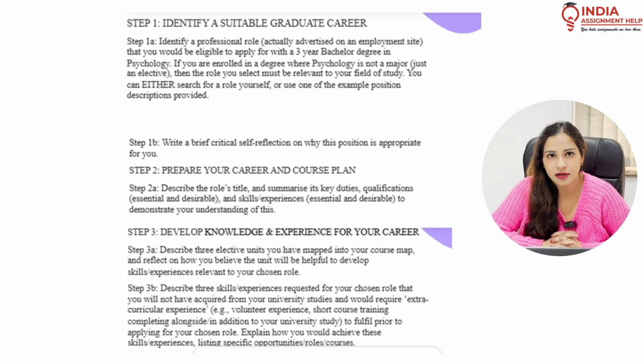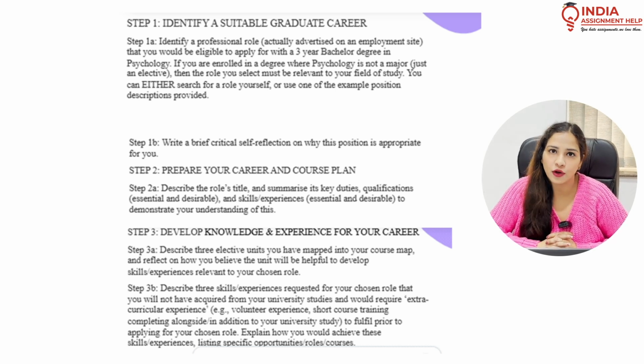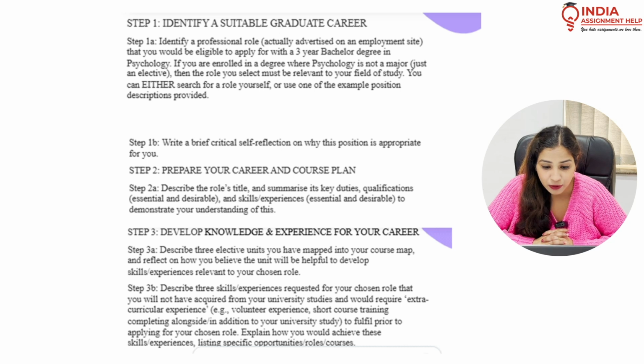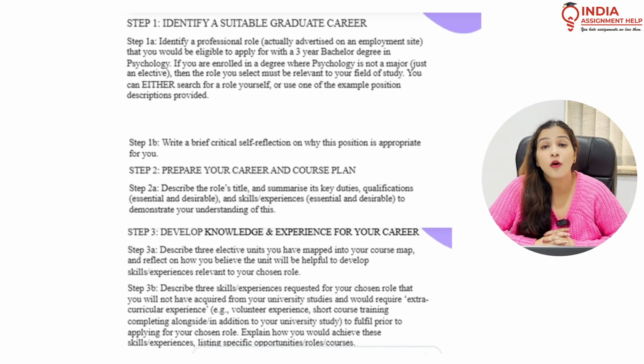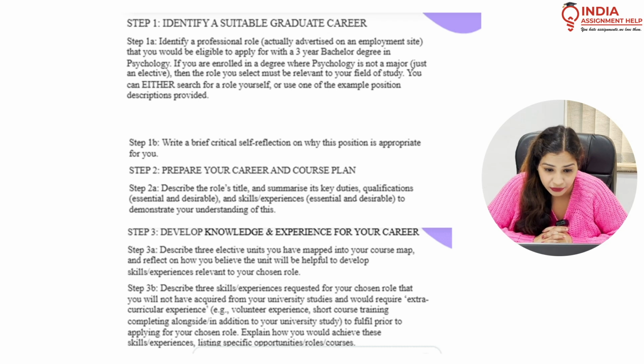So you need to identify a job description that is shown on an employment site, and you say that you want to apply for this role as a 3-year bachelor degree holder in psychology. And then you will be writing a self reflection on why this position is appropriate for you. Then the second step will be to prepare your course and career plan.